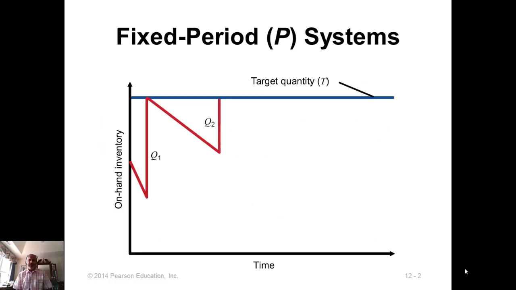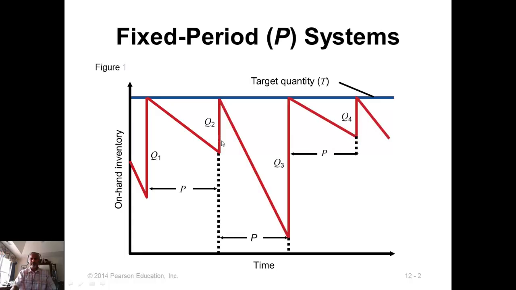So here is a graphical representation of what I was talking about. So you have a fixed period and the order quantity. So here the on-hand level was at this point, so your order quantity is that. In the second order cycle, your on-hand quantity is this, then your order quantity is that. Now how do you compute the target quantity? Well, that's beyond the scope of this chapter.